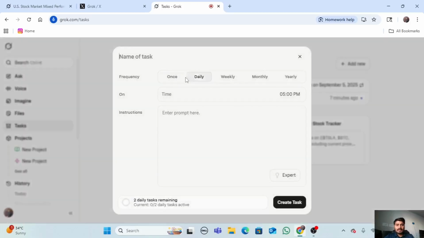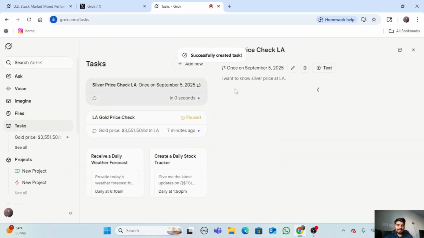Simply, we set the frequency, how often we want certain things to be done, then what time we need that, and then we just add our prompt over here. For example, if I set the frequency to once, at 5 p.m., September 5, 2025, and then say create task, then okay,